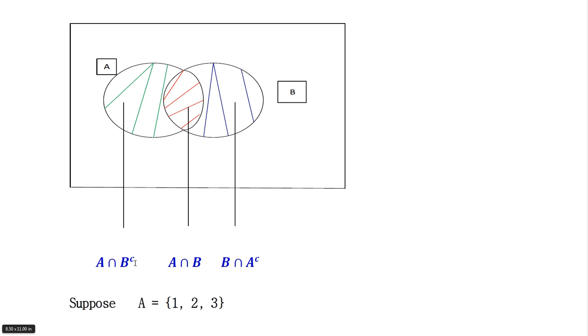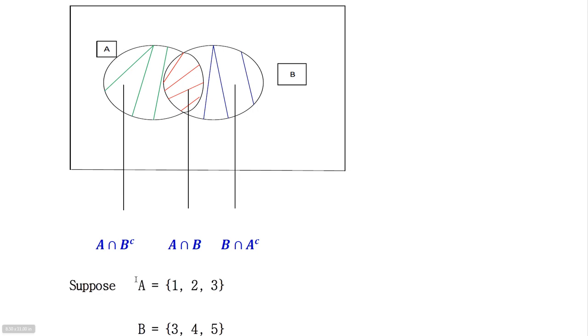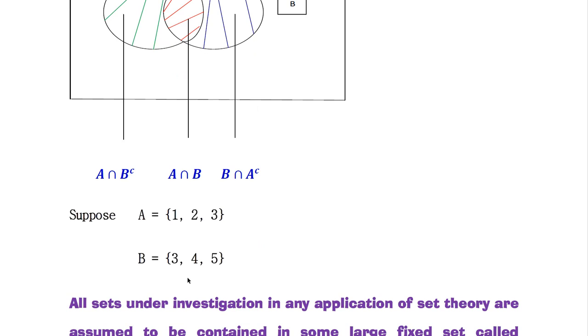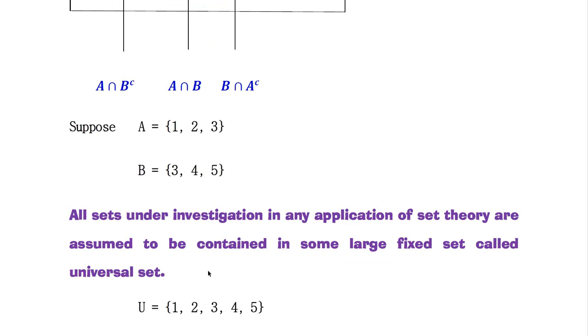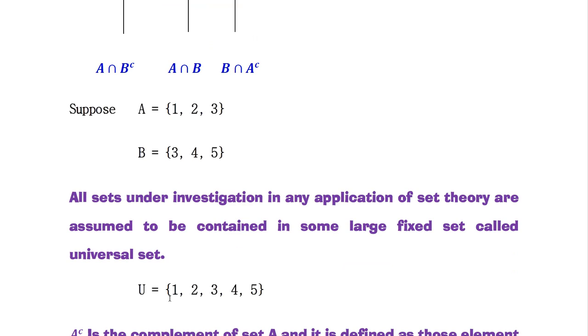To understand this, we solve a practical example. Suppose event A constitutes the elements 1, 2, 3. Event B has the elements 3, 4, 5. So here is the universal set. What is a universal set? All sets under investigation in any application of set theory are assumed to be contained in some large fixed set.